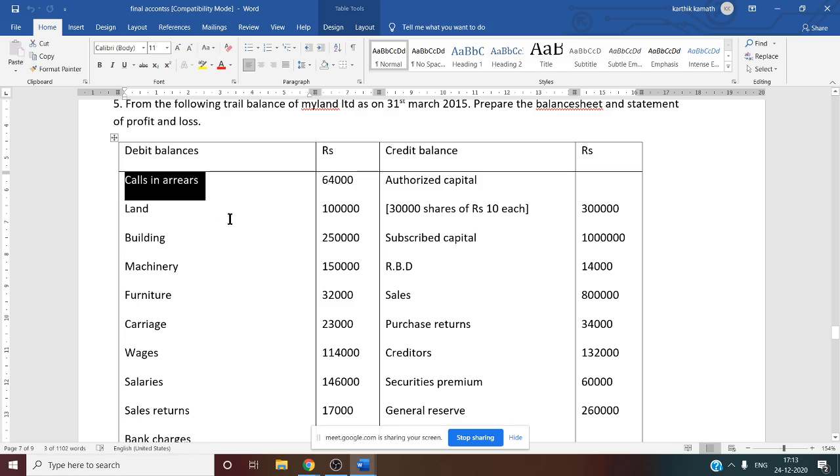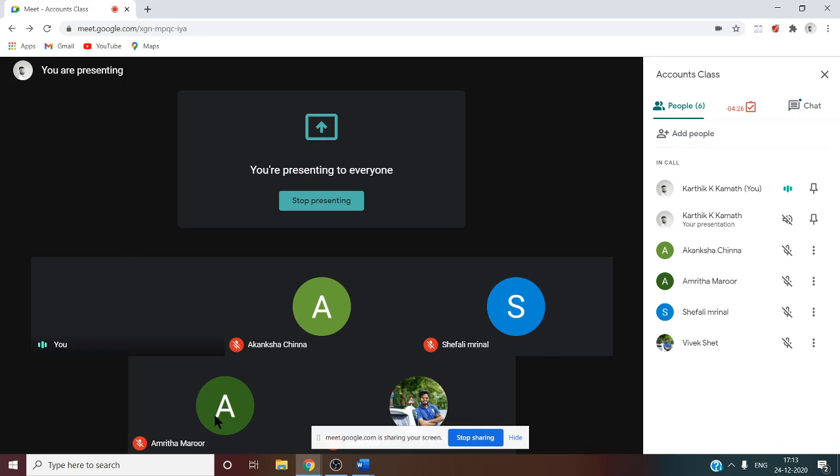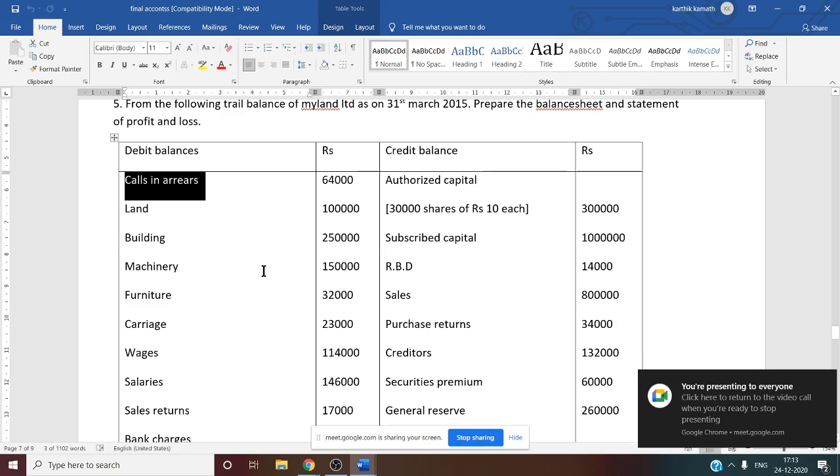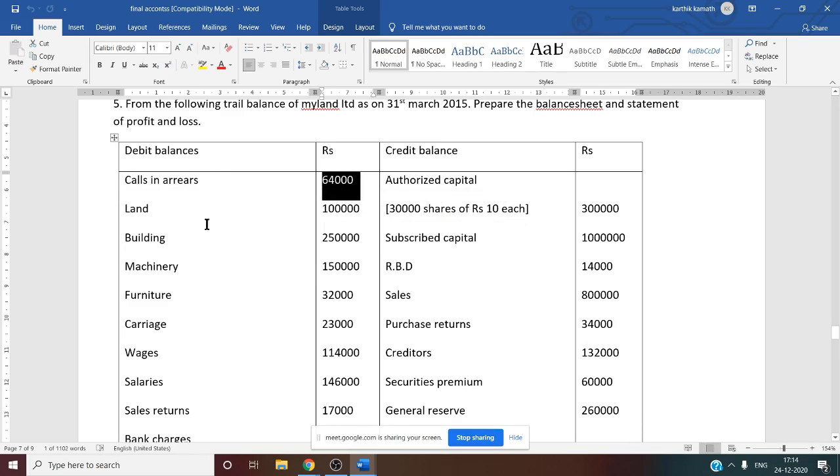So if you see the debit side, there is calls in arrears. So what do you mean by calls in arrears? Whenever the shareholders fail to pay the amount on time, there may be calls in arrear. Whenever the company makes a call, it may be a first call or a final call, and when the shareholder fails to pay the amount on time, then there is a scope of calls in arrear. What we have to do with that? We have to deduct it from the share capital. That's it. So working note number 1, we have to deduct this calls in arrear amount from share capital.